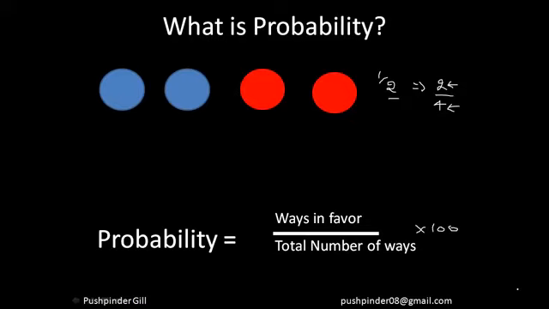You remember saying, all right, there are only 20% chances of this happening. That means out of a total of 100 cases, 20 cases are such in which this thing is going to happen, right? So this is what probability is. I hope everyone understood the basic meaning of probability. Let's move ahead and see,